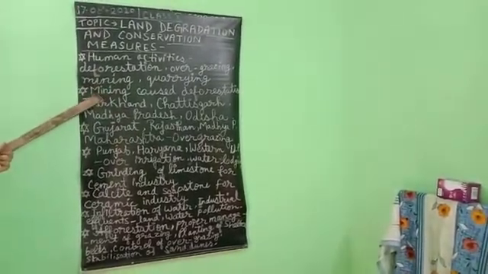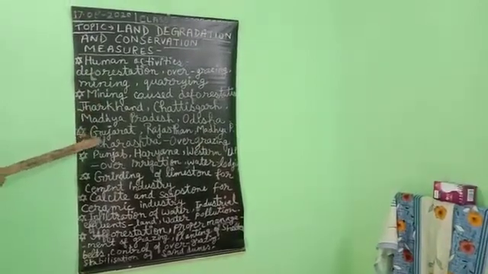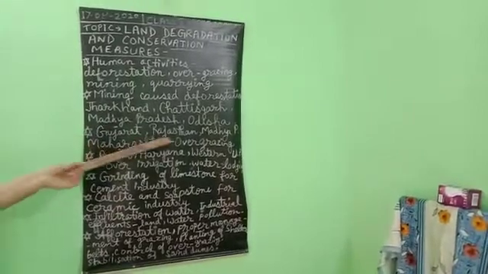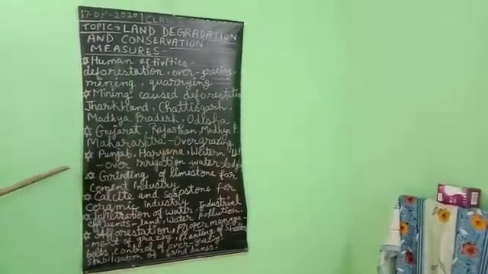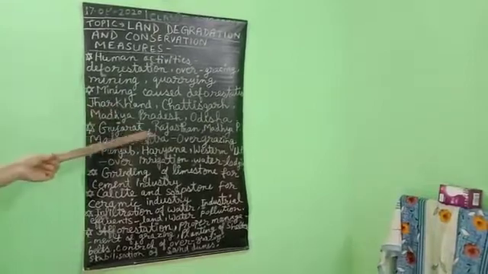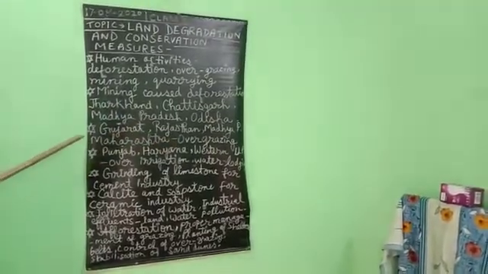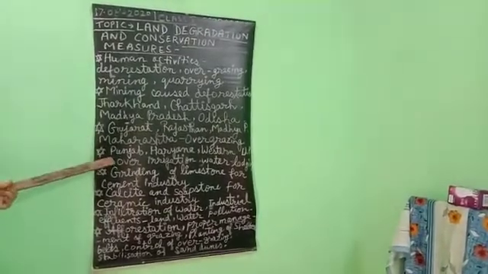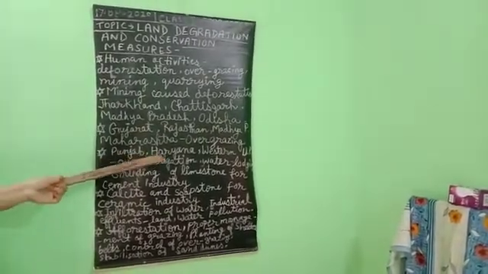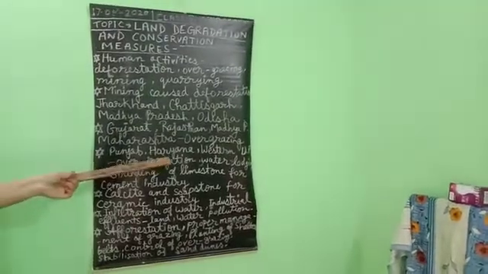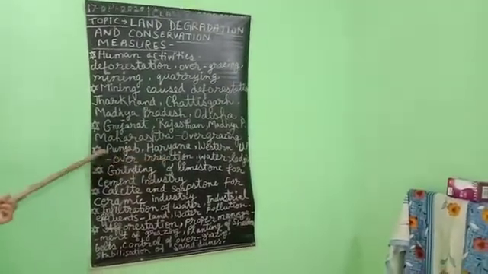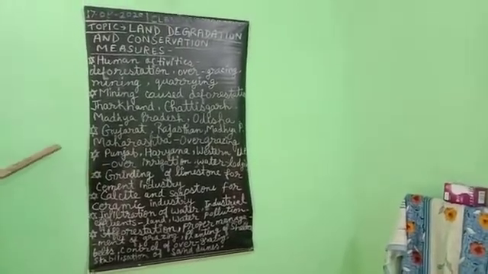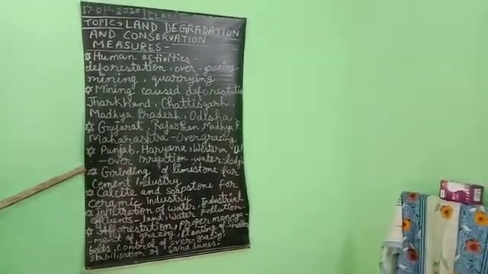Next, in Gujarat, Rajasthan, Madhya Pradesh, and Maharashtra, the cause is overgrazing. In these states, overgrazing of animals causes land degradation and soil degradation. Next one, Punjab, Haryana, and Western Uttar Pradesh: over irrigation. These are states of major crop producing areas, and agriculture is very good here.